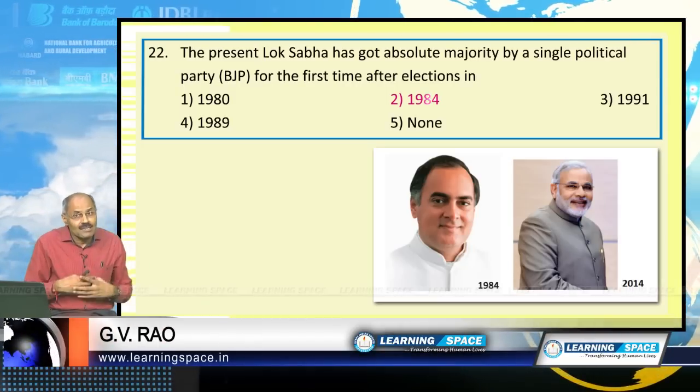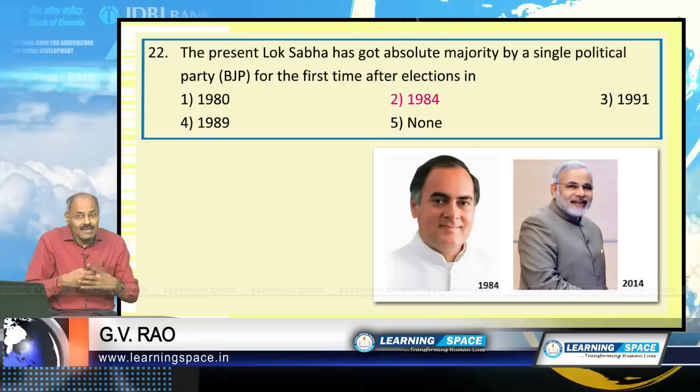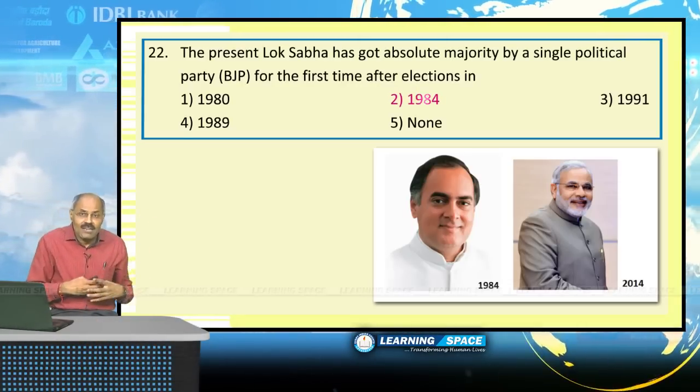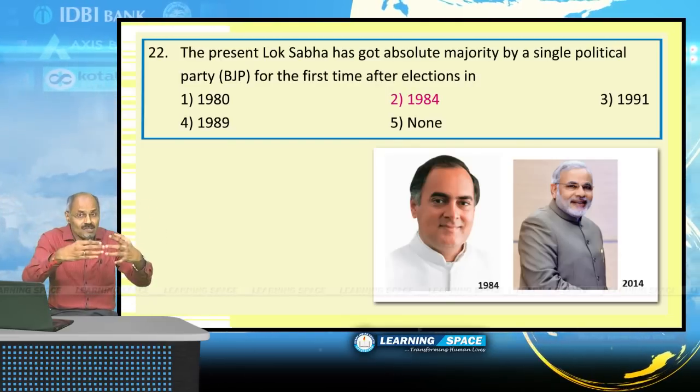So after 30 years, one political party got absolute majority, and during the previous 25 years, governments were formed with coalitions.